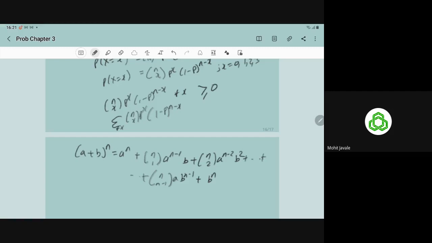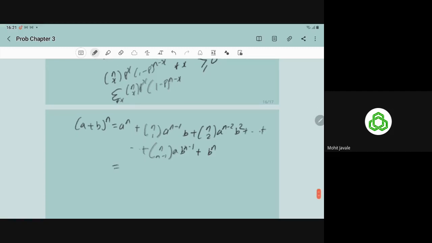This is the binomial expansion. It means this is the summation of nCx a to power x, b to power n minus x, where x varies from 0 to n.